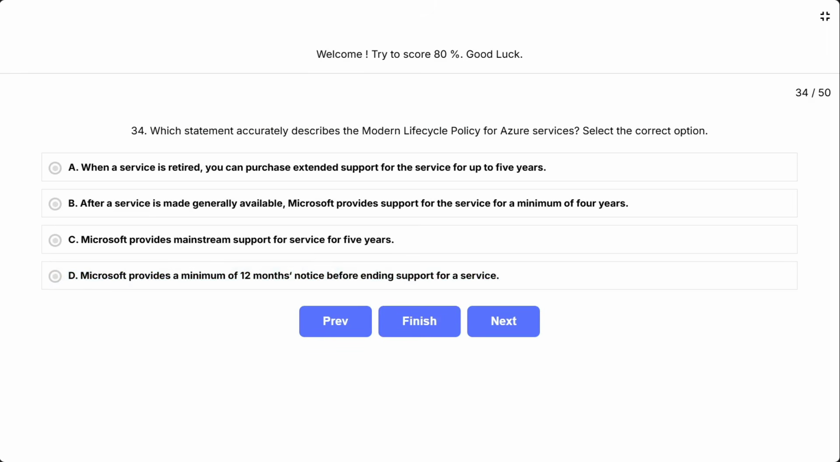Question 34. Which statement accurately describes the modern lifecycle policy for Azure services? Select the correct option. A. When a service is retired, you can purchase extended support for the service for up to 5 years. B. After a service is made generally available, Microsoft provides support for the service for a minimum of 4 years. C. Microsoft provides mainstream support for service for 5 years. D. Microsoft provides a minimum of 12 months notice before ending support for a service.